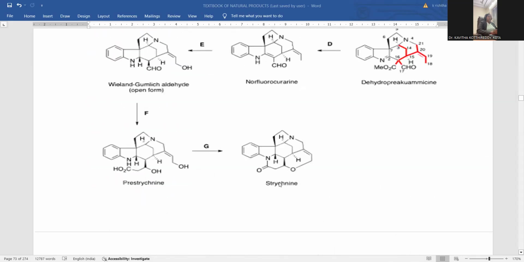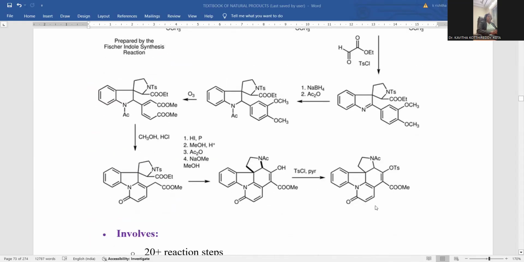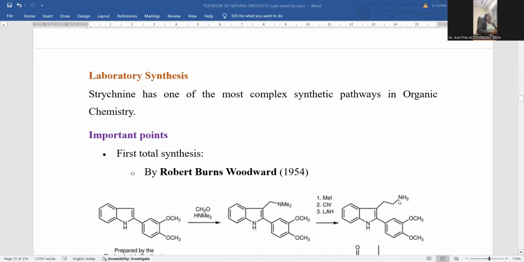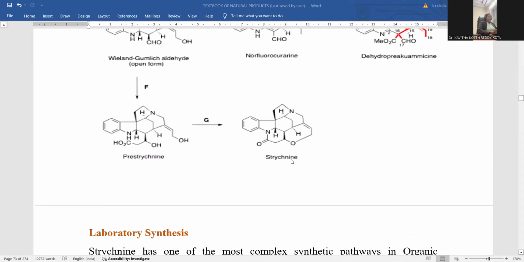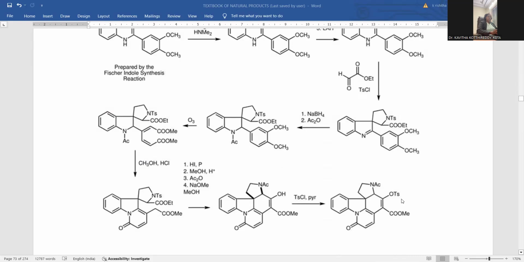The molecule generated here resembles strychnine. So here certain chemical transformations are further required in order to get an ether linkage between these, and an ether linkage between these. Another cyclization reaction is also required. Here we have 1, 2, 3, 4, 5 ring systems. One more ring system is required to be originated. That subsequent cyclization takes place over there, giving rise to another ring system.